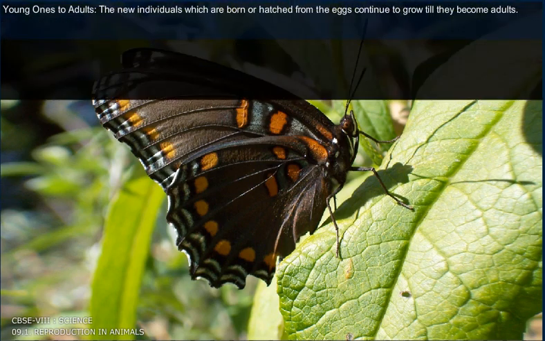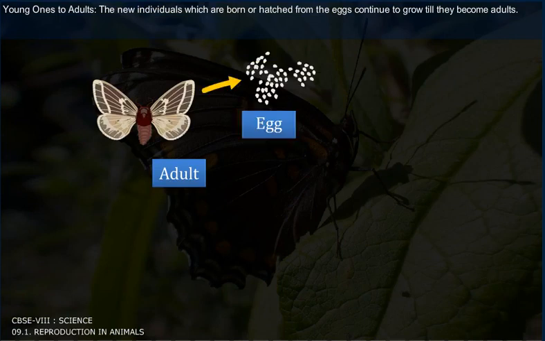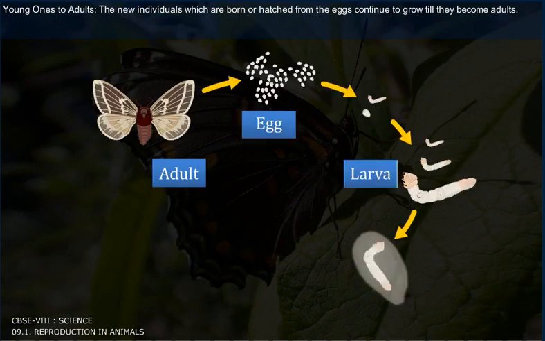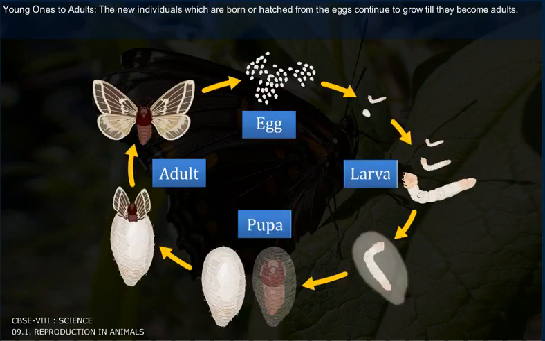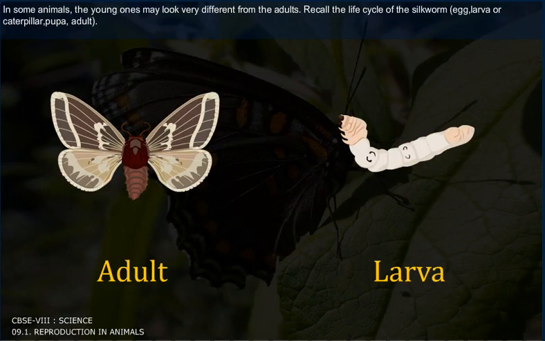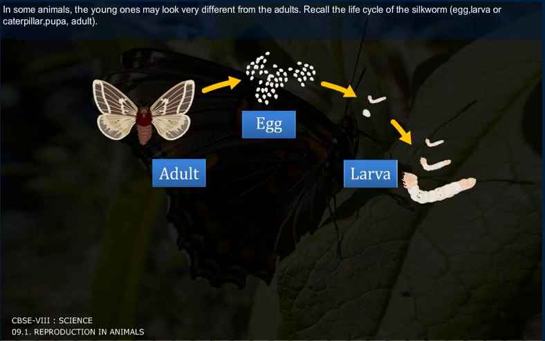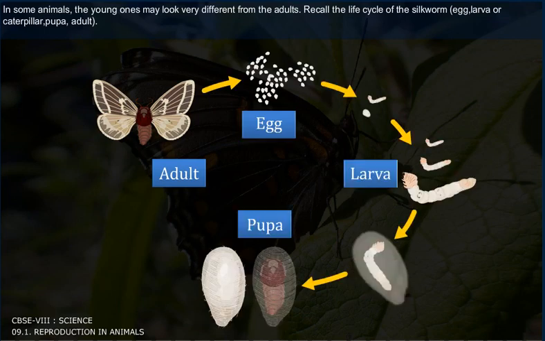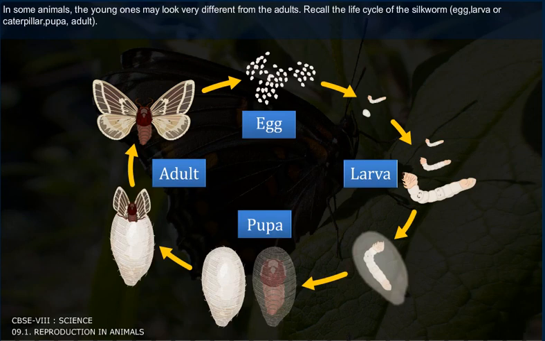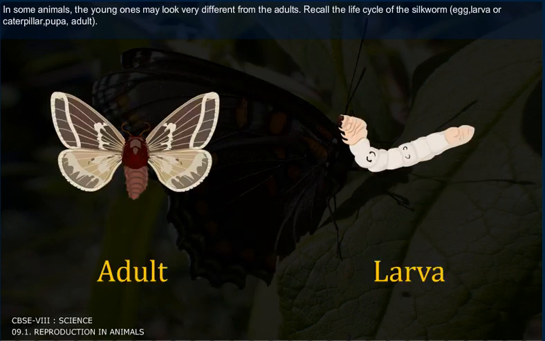Young ones to adults. The new individuals which are born or hatched from the eggs continue to grow till they become adults. In some animals, the young ones may look very different from the adults. Recall the life cycle of the silkworm. Egg, larva or caterpillar, pupa, adult.